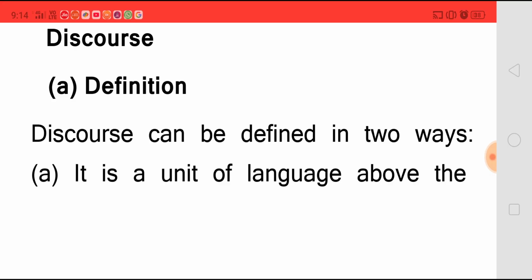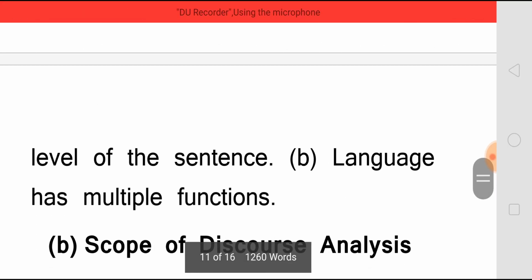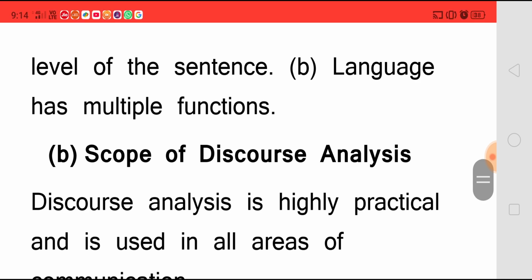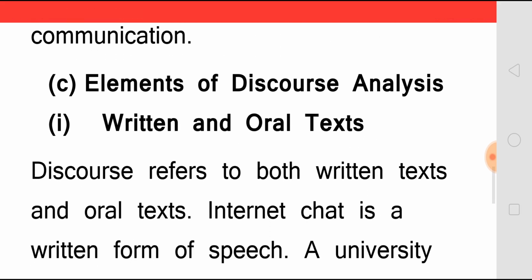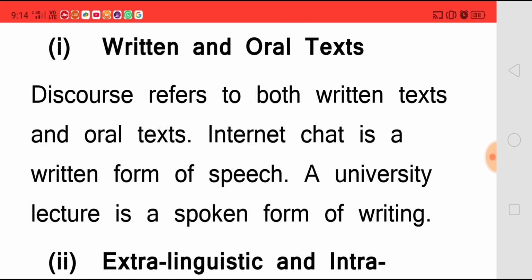Discourse. Definition of discourse: discourse can be defined in two ways. It is a unit of language above the level of the sentence. Language has multiple functions. Scope of discourse analysis: it is highly practicable and it is used in all areas of communication. Elements of discourse analysis: written and oral text. Discourse refers to both written text and oral text.